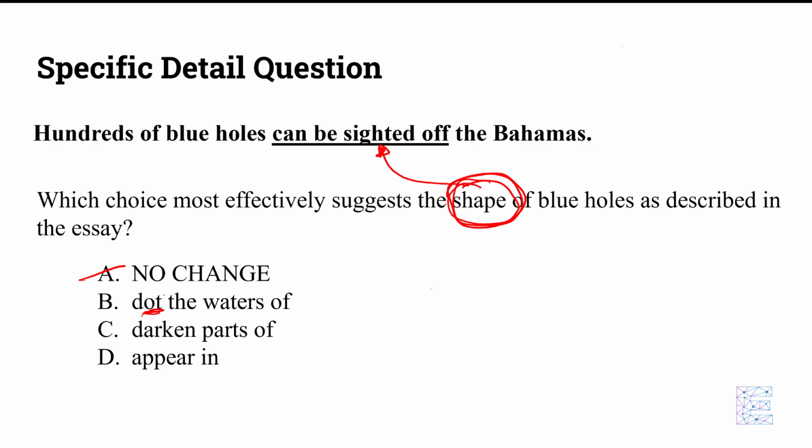C says hundreds of blue holes darken parts of the Bahamas. C says nothing about shape. And D is hundreds of blue holes appear in the Bahamas. D says nothing about shape. It's clear that B is the answer because a dot is a shape. And that's simple as that.